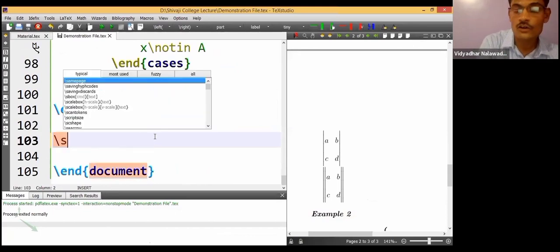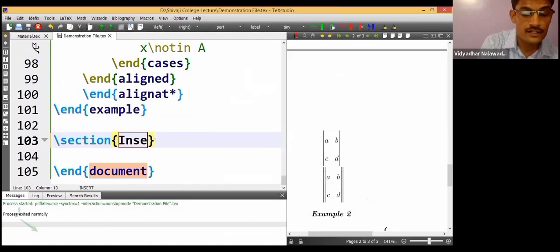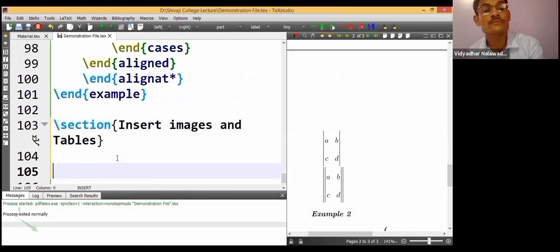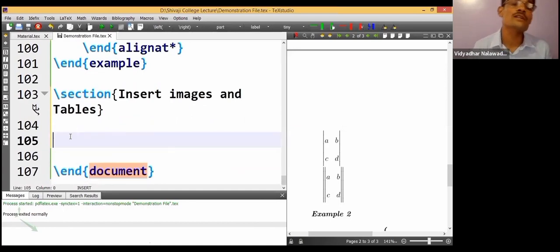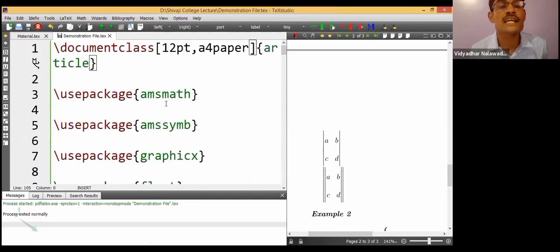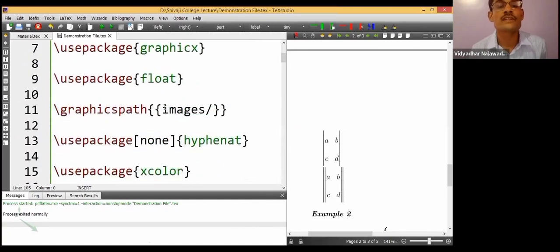Yeah, let me go to the last topic, the last section of Insert: images and tables. Yesterday, some of the students requested to consider this. Inserting an image is very easy.